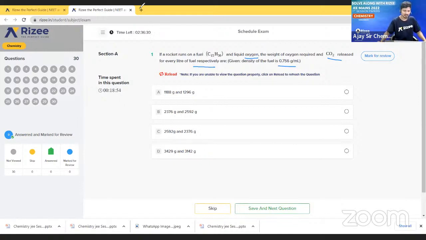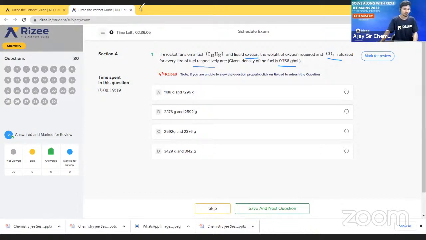This question is asked from thermodynamics. Now this question is based on what? Combustion reaction. Try to solve this question. Give me your answer. Just imagine this question came in the second session of your exam.